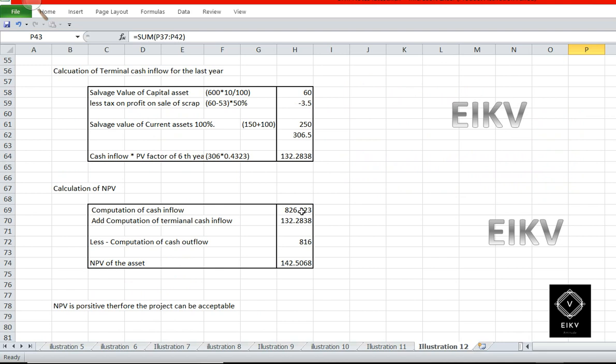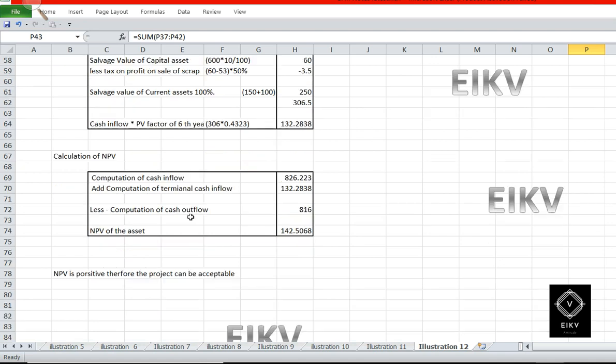Okay, we have taken 826.23 lakhs. After that we need to add the terminal cash inflow, which is 132.2838. We have added such cash inflow, which is the terminal cash inflow.